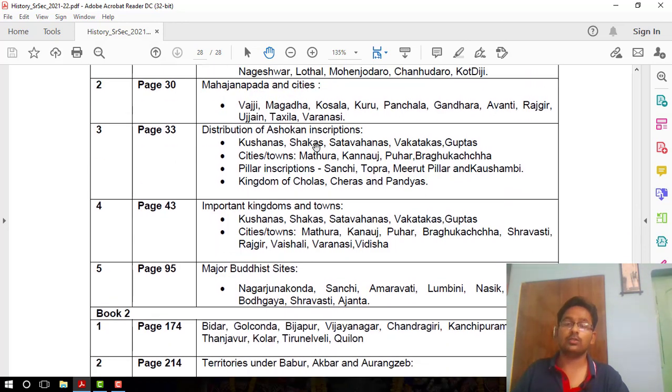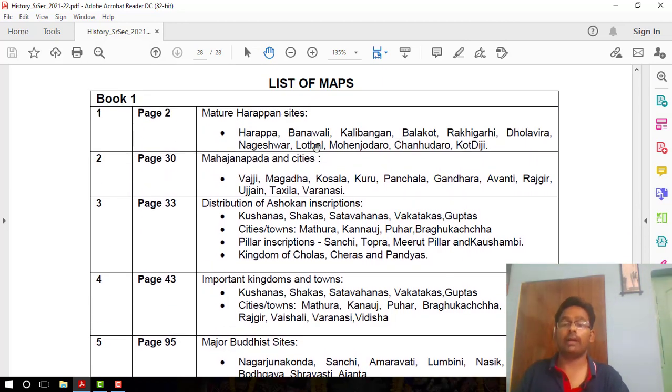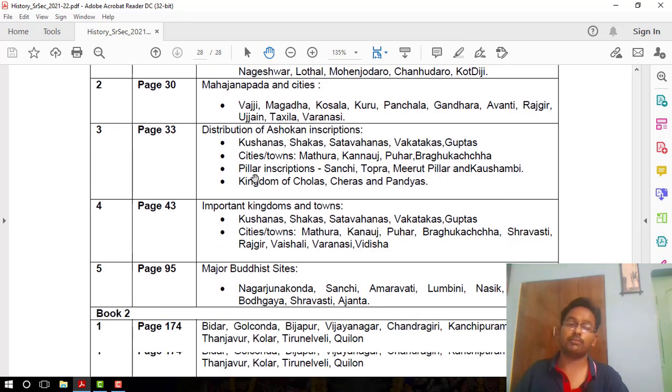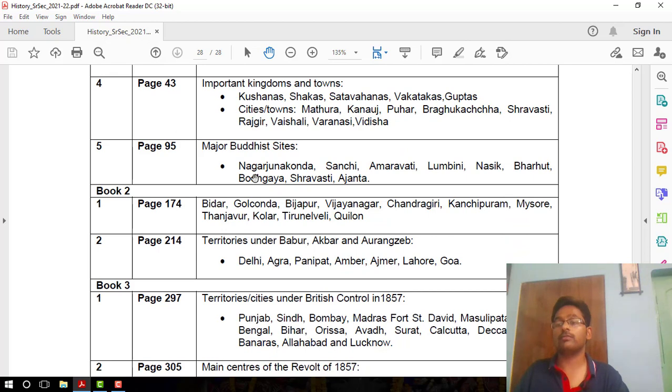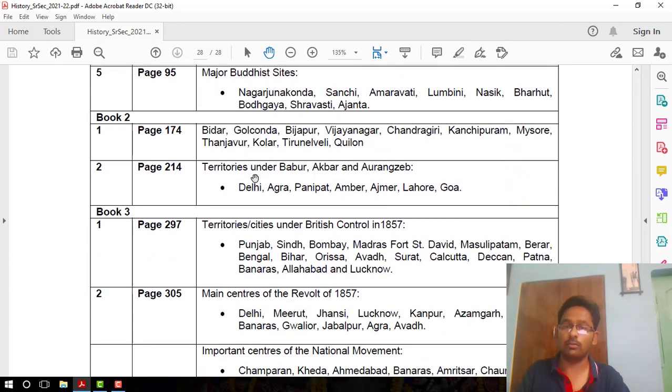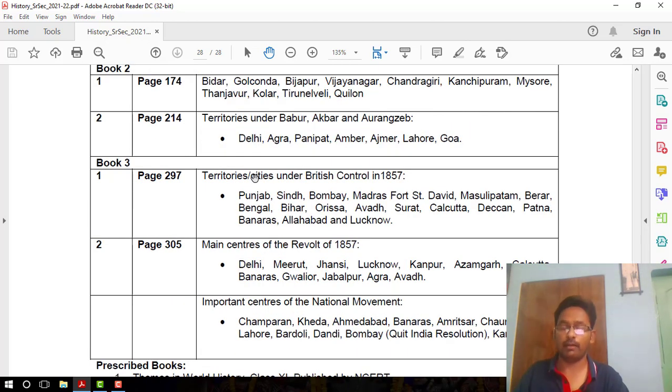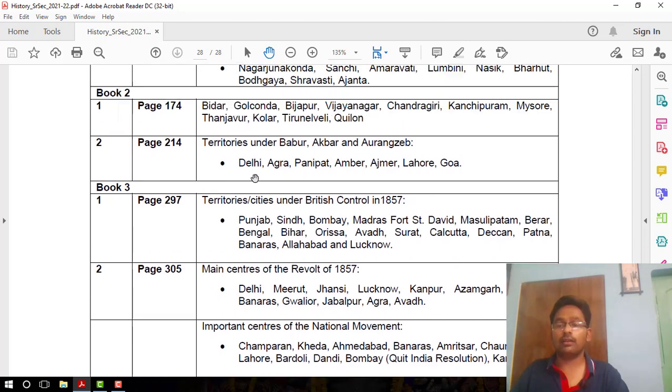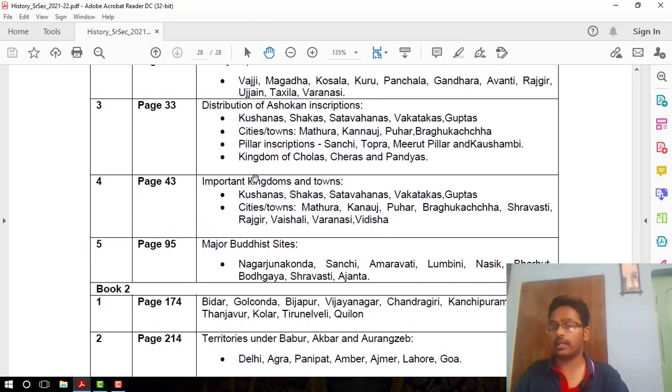Please download the syllabus, which will help you understand the map work, because whenever you practice the map work, you need the syllabus. Without this, you could not practice the map work. So these are the list of maps, which is very important. Remember, students, from map work 5 marks are there. Don't think that 5 marks is very small, because I personally believe that from the map work you can score full marks, and that will help you bring lots of marks in history.